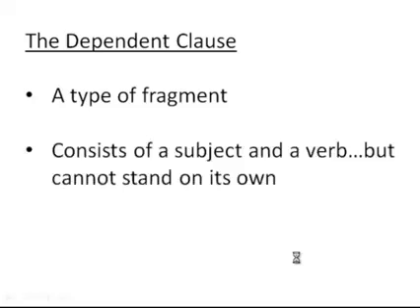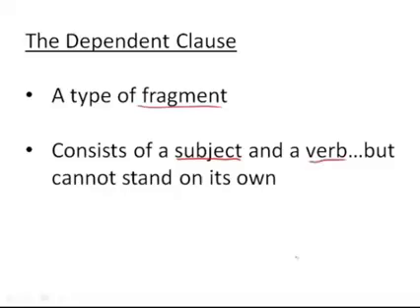In this video we are going to talk about a special kind of fragment, the dependent clause. It is the opposite of a sentence or an independent clause because it cannot stand on its own. Remember, it is a type of fragment. Fragments are not sentences. So the dependent clause, again, is a type of fragment. And here's the key: what sort of fragment is it? Well, it's one that consists of a subject and a verb, ooh, this sounds good, but cannot stand on